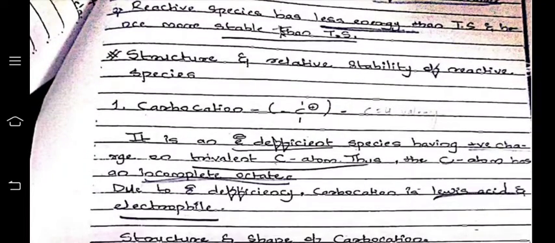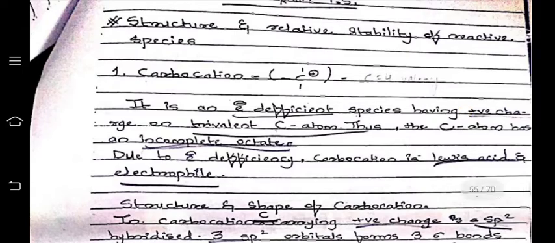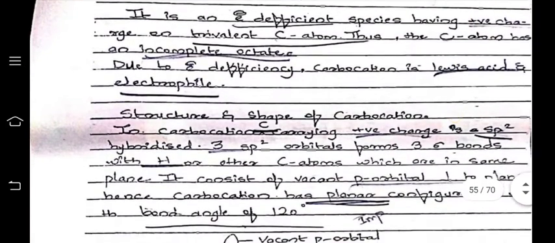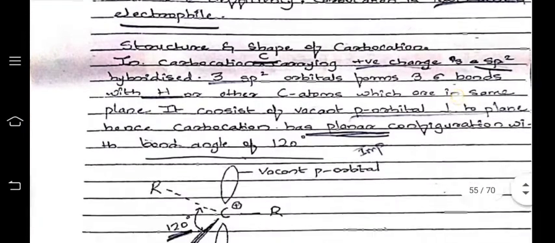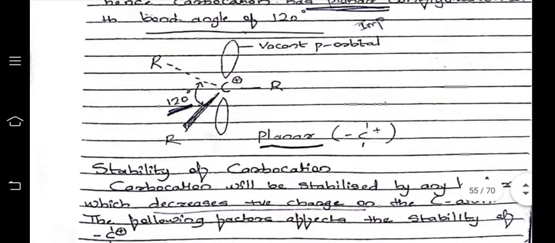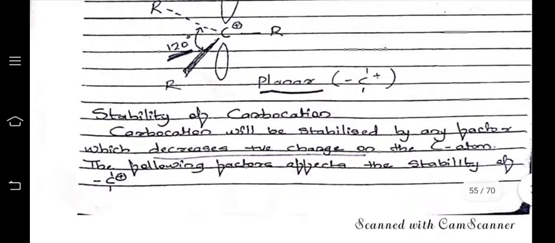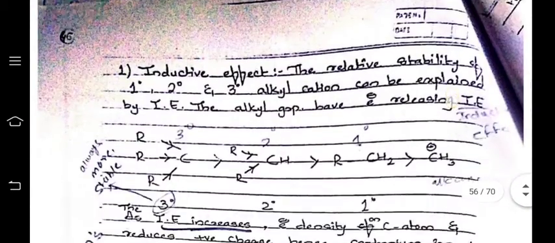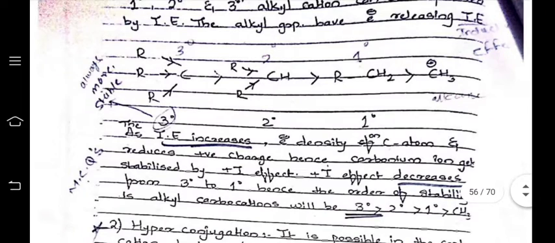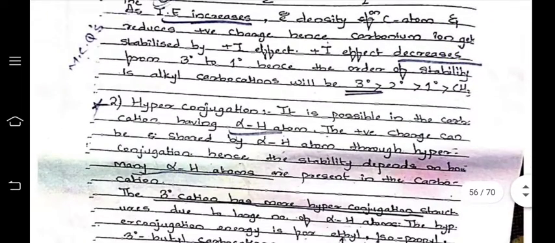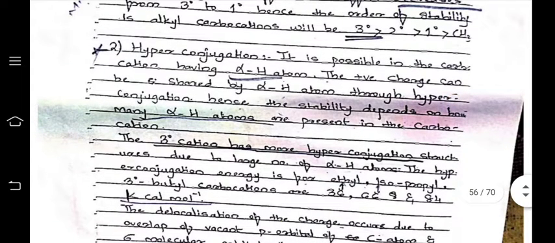Structure and relative stability of the reactive species. Carbocations: we know that a carbon having a positive charge is called a carbocation, and a carbocation is more stable with electron donating groups, that is R groups attached to the carbon. Stability of a carbocation depends upon the number of alkyl groups attached. More alkyl groups attached, more stable. Fewer alkyl groups attached, less stable.